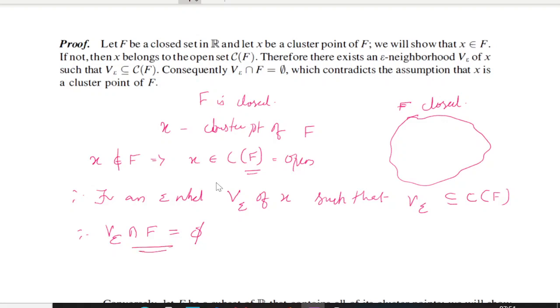But this is a contradiction. Why? We assumed that x is a cluster point, right?